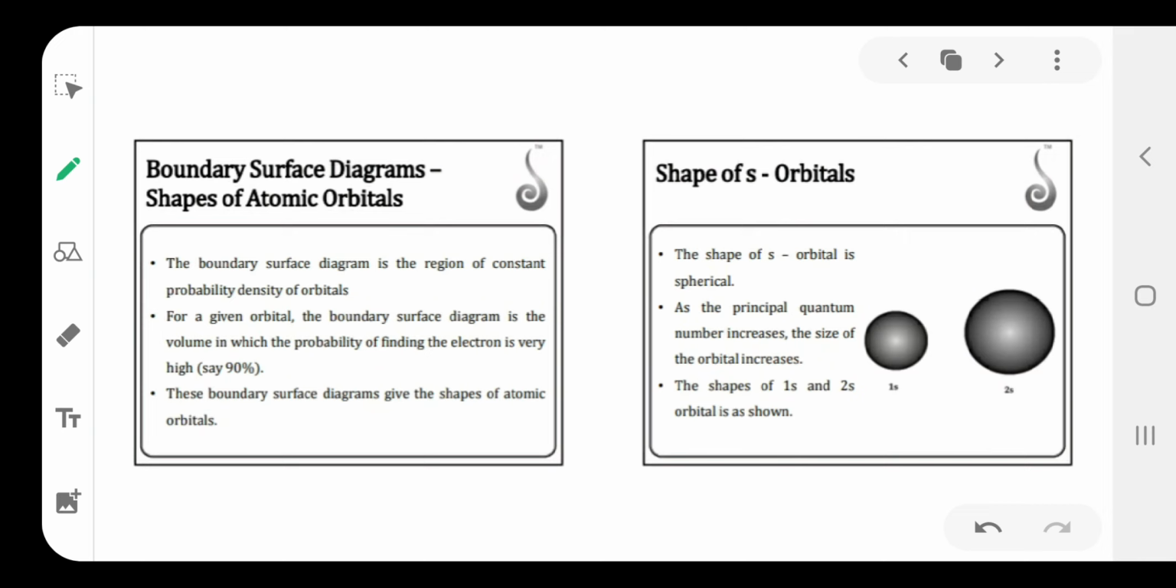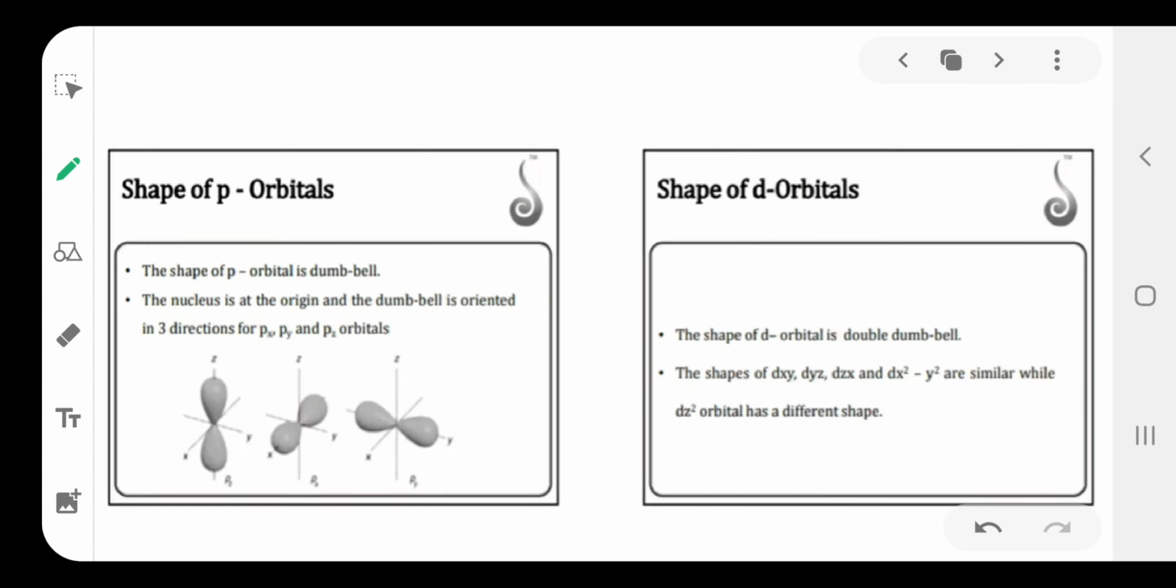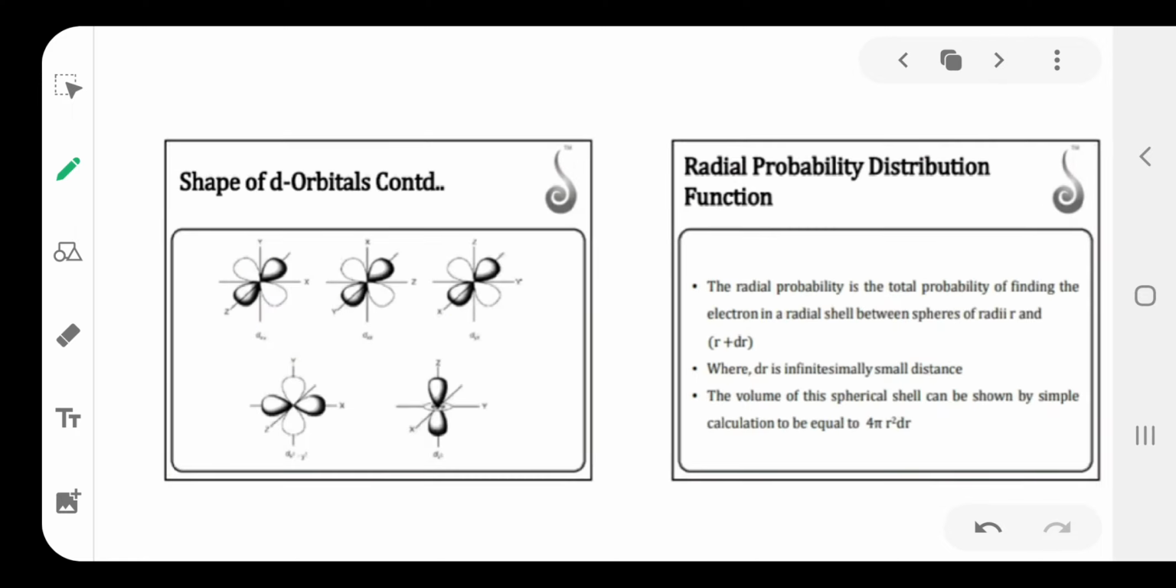Next one is the shape of orbitals. The s orbital has a spherical shape. P orbitals have a dumbbell shape. For s orbital, only one orbital is there. For p orbital, 3 suborbitals are there: px, py, pz. This is the dumbbell shape of p orbital. D orbital shape is double dumbbell. It has a total of 5 orbitals: dxy, dyz, dzx, dx square minus y square and dz square, with double dumbbell shapes.